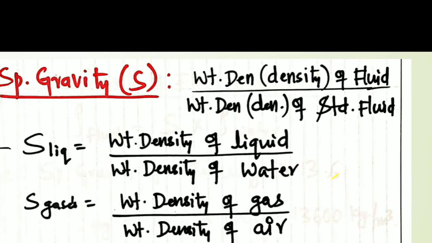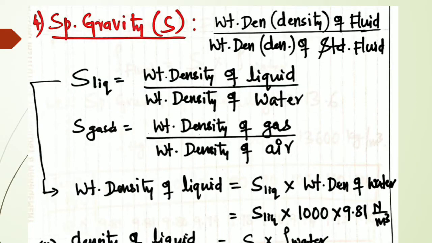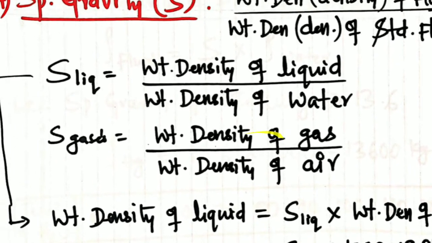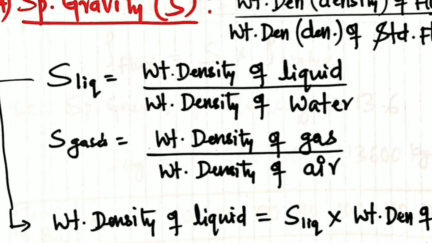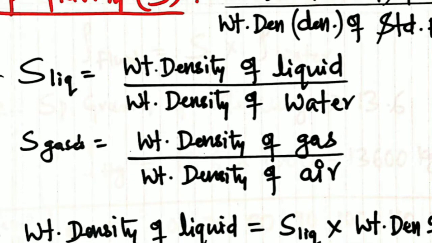So the definition is clear: density of fluid divided by density of standard fluid. For liquids, there are two cases, liquids and gases. For liquids, it is the weight density of the liquid to the weight density of water. So it is denoted as the specific gravity of the liquid.